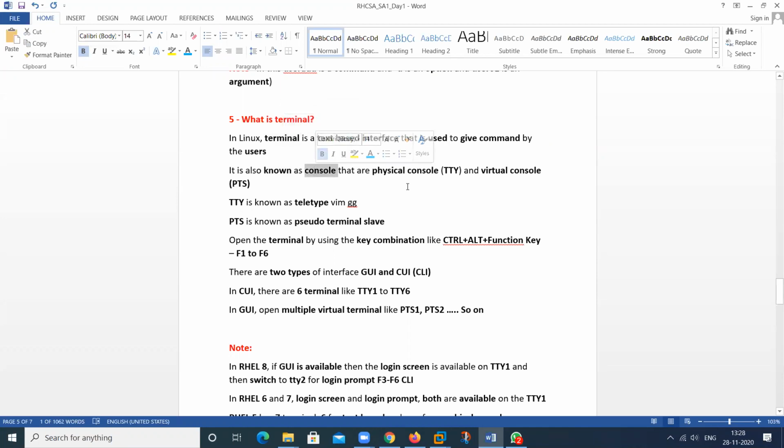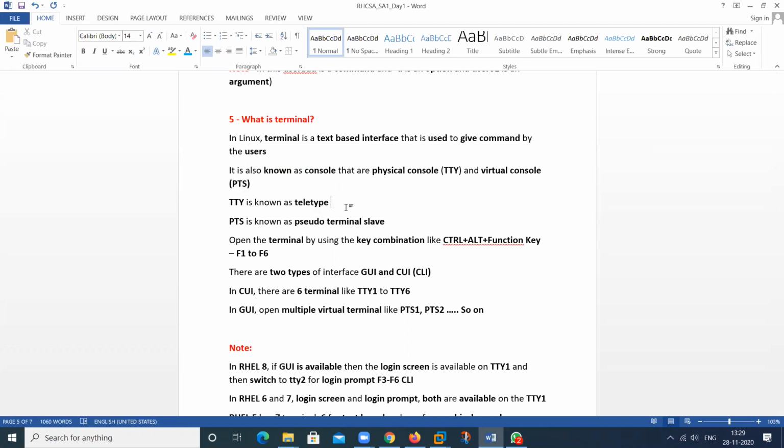There are two types of console. The first one is physical console or physical terminal, and we also call this virtual console. Physical console is known as TTY and virtual console is known as PTS. So what is TTY? TTY means teletype.